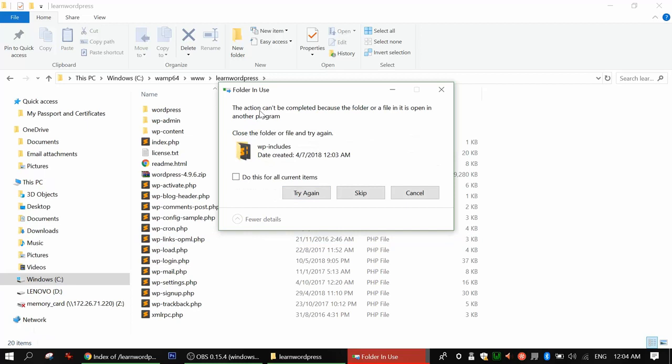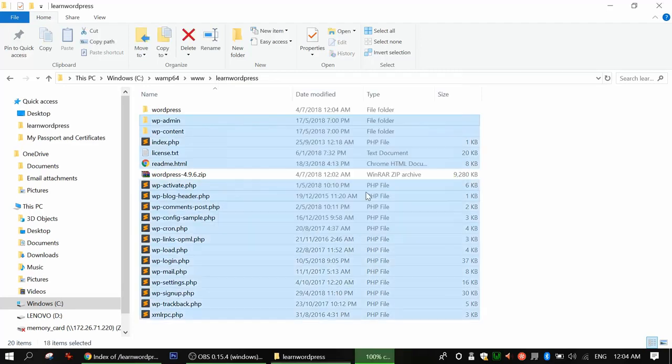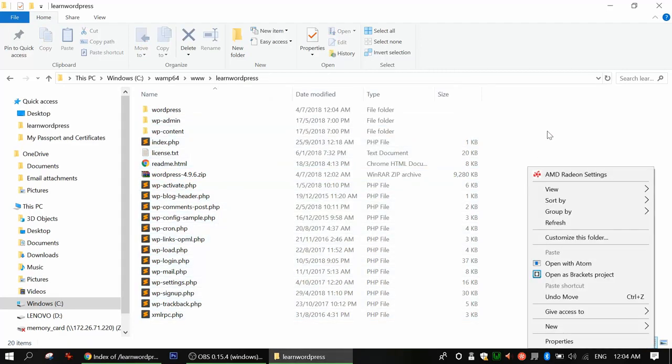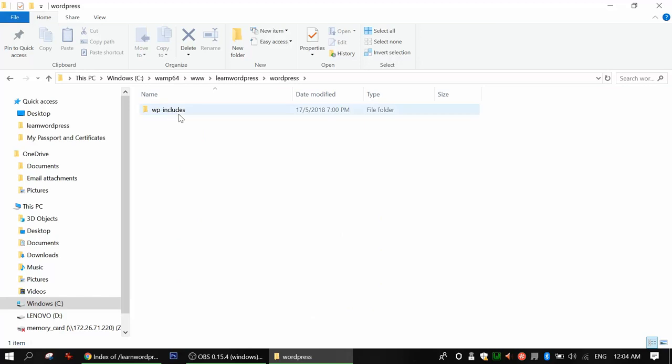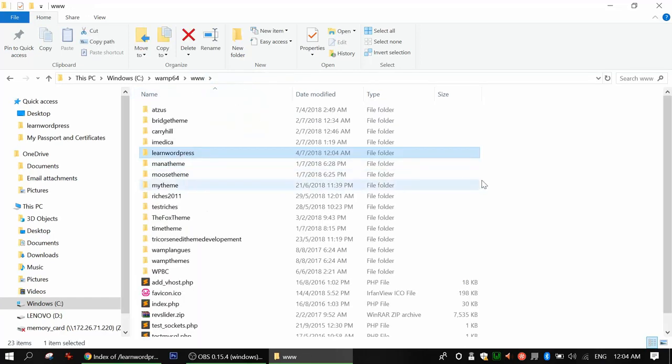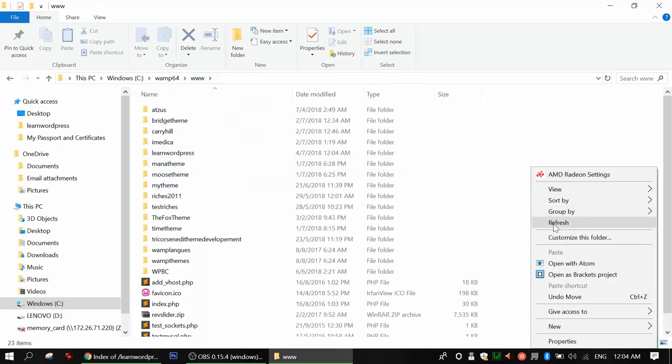So in this case, it says the action cannot be completed because the folder isn't valid. This is something that happens sometimes. We just say skip, and then refresh this folder, and then go back again to the www folder, because inside this WordPress folder I think there is one folder we did not copy yet, because sometimes it has happened. So you go back to the www folder and refresh this page.